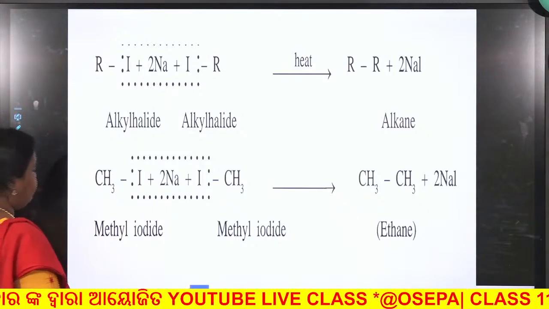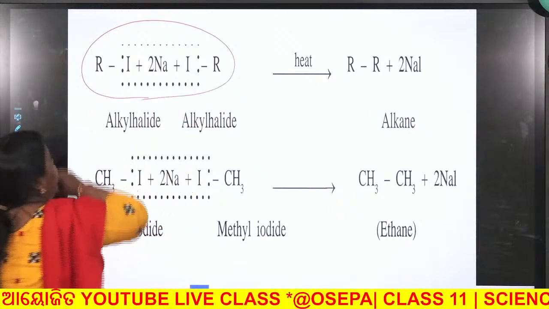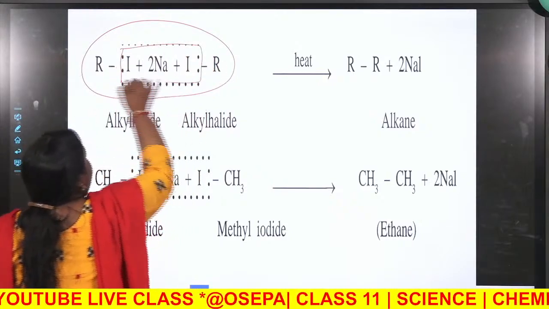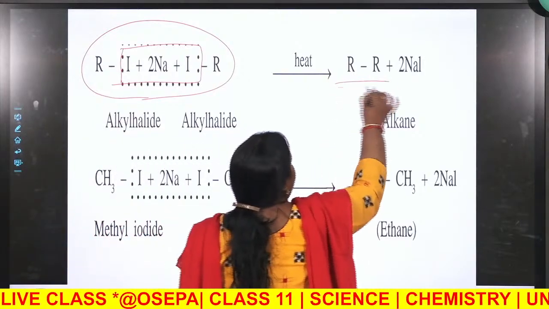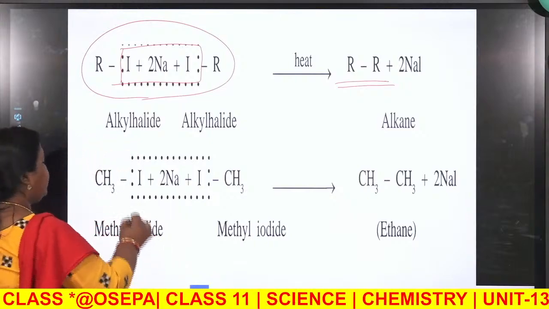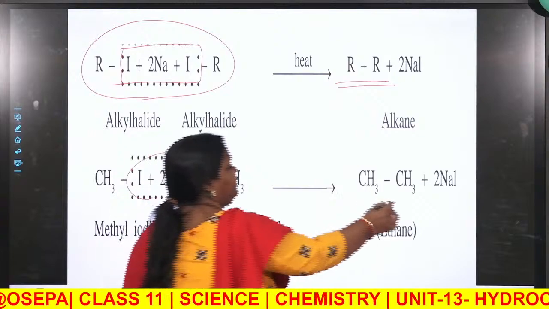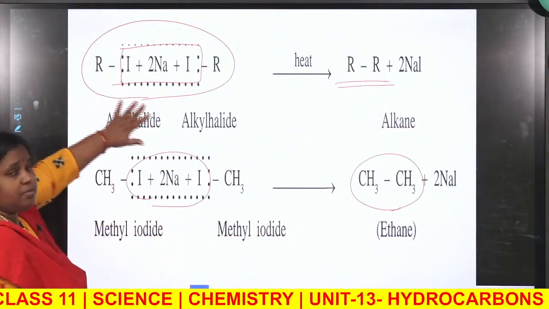So this is the example. Mark it: alkyl halide with sodium, and 2 Na, you are getting alkane. The example given is methyl halide reacts with sodium giving you ethane and 2 NaX. Very easy to remember.